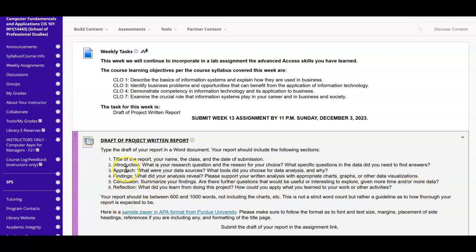Okay, so this is pretty much research, what research looks like. Title, the introduction, the approach, all right? What findings did you see after you did the study, whether it's an experiment, whether it's a tool that you used? What were your findings? What did you find out? What's your conclusion based on this and your reflection? So that's pretty much what the research paper is supposed to do.